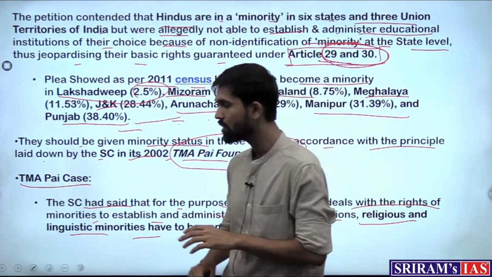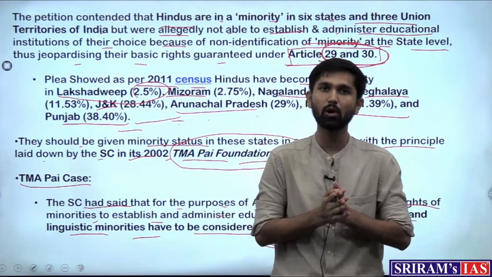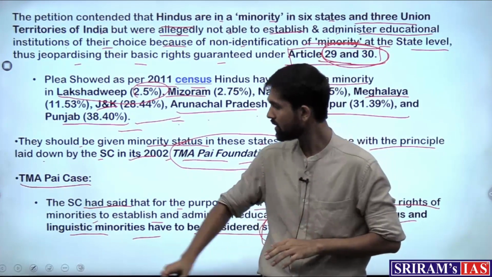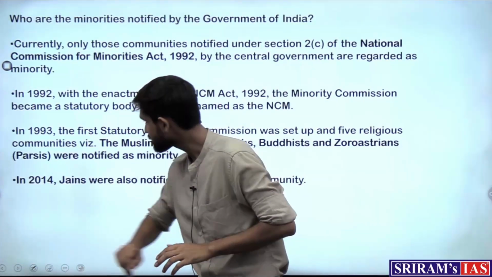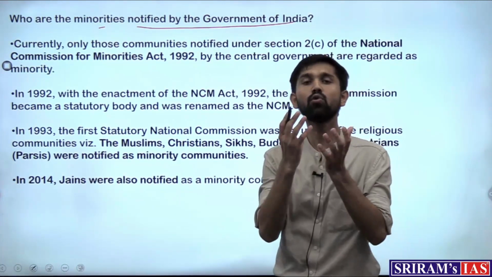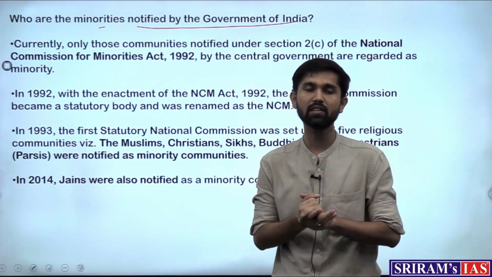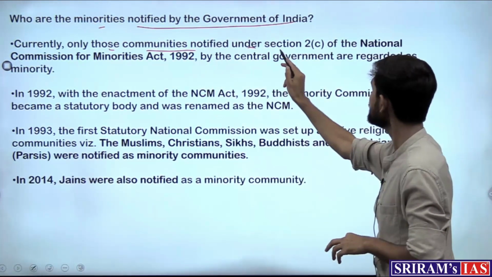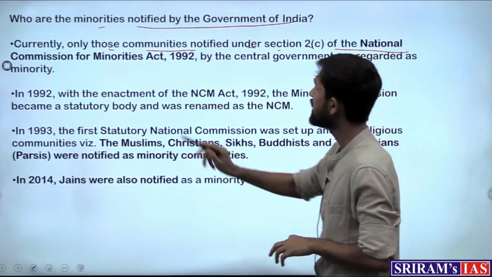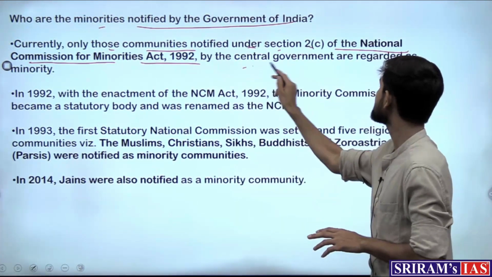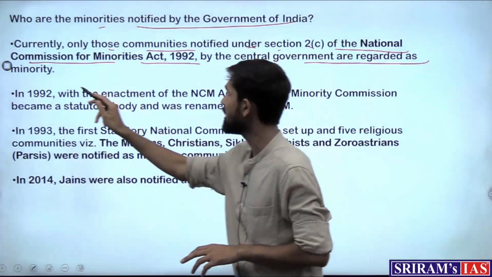Now further, with respect to minorities, whenever we talk about it, who is the authority to decide who is the minority? So let's talk on that. Who are the minorities which are notified by the Government of India, and who decides which community will be the minority? Currently only those communities notified under Section 2(c) of the National Commission for Minorities Act 1992 by the central government are regarded as the minority.